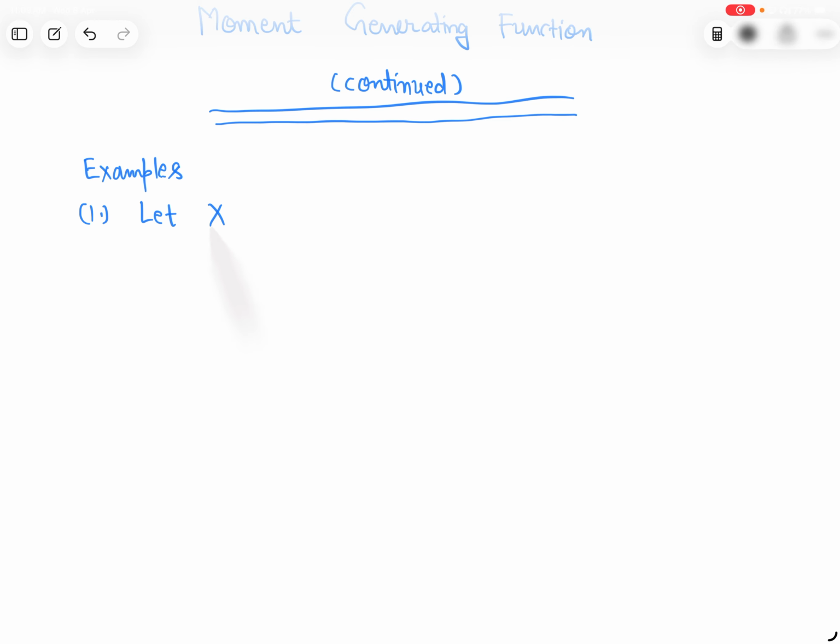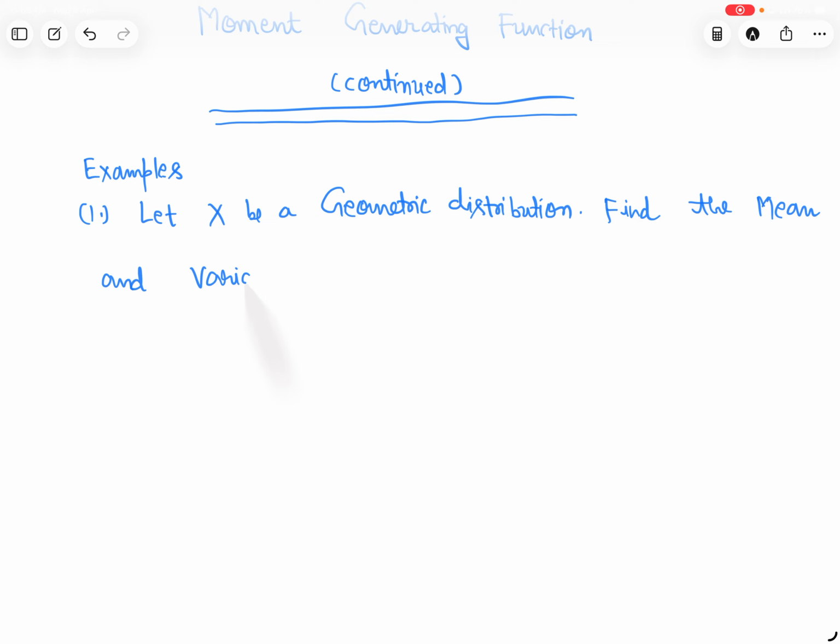Let X be a geometric distribution. Find the mean and variance of X using its MGF.